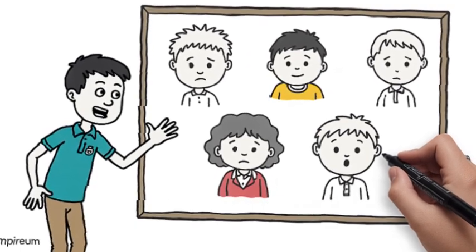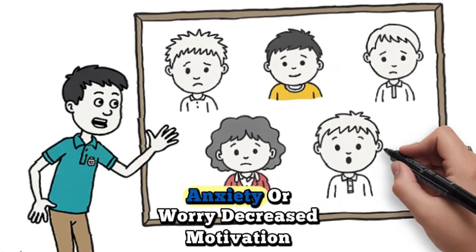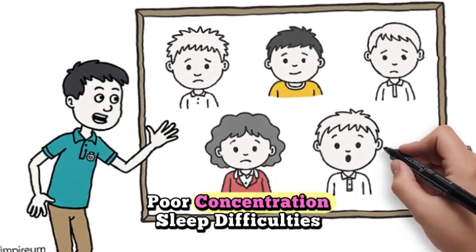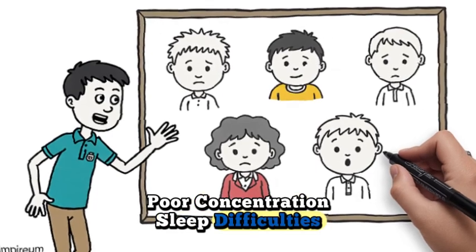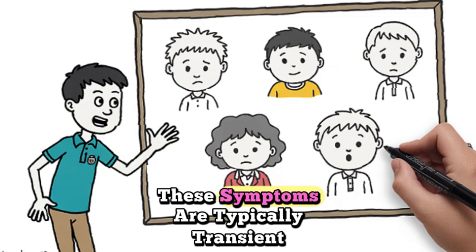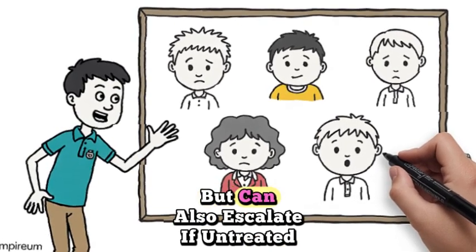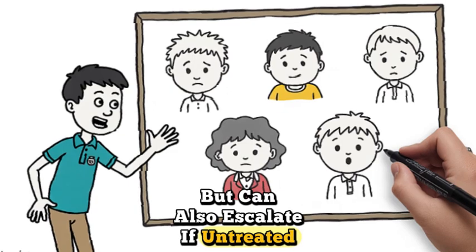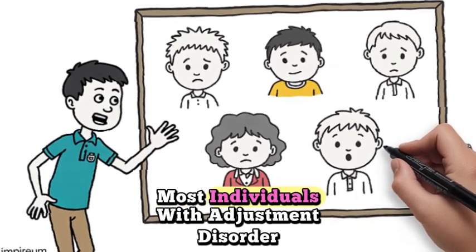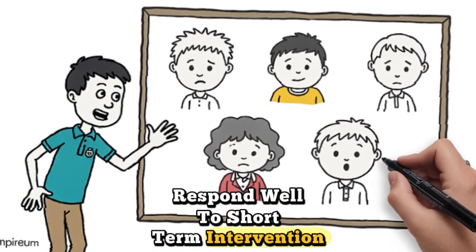Psychological features. Clients may present with sadness or depressed mood, anxiety or worry, decreased motivation, poor concentration, sleep difficulties, withdrawal from activities or relationships. These symptoms are typically transient and may resolve on their own, but can also escalate if untreated. Treatment approaches. Most individuals with adjustment disorder respond well to short-term intervention.